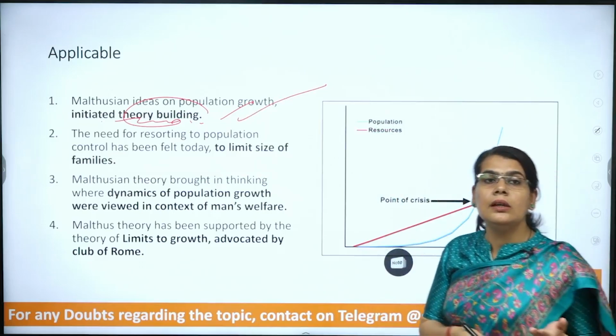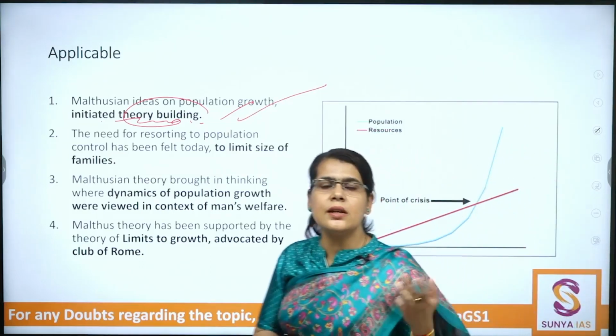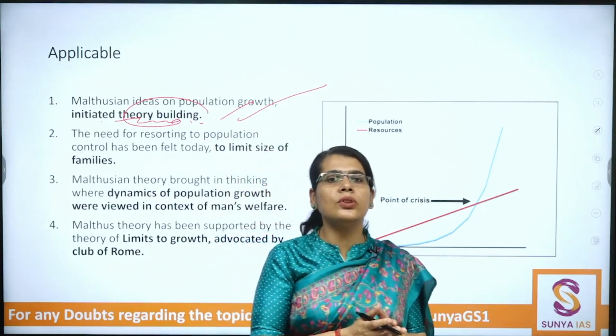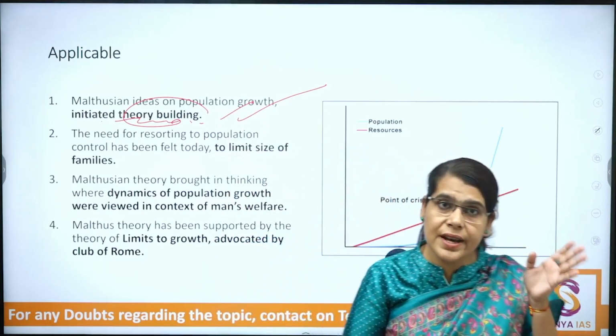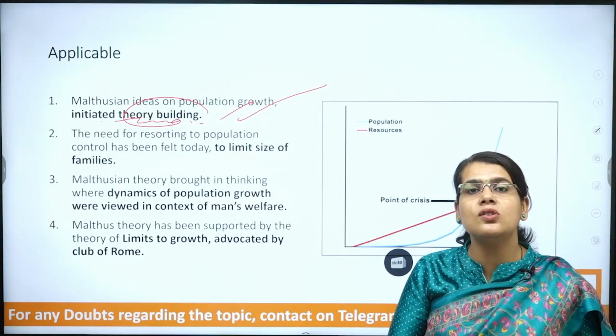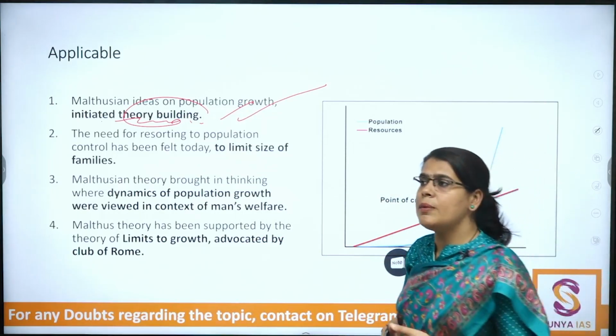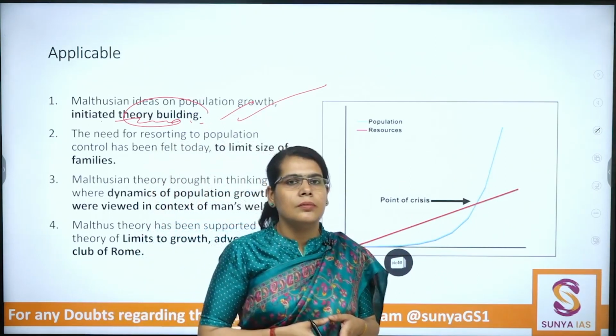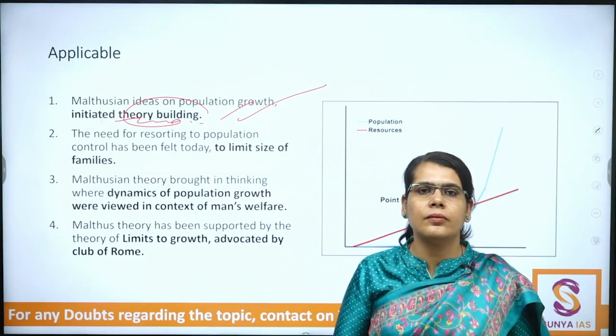Very importantly, second point, this idea itself that population growth can have an impact on resources, now that has been acknowledged. Hence, different governments have formulated population policies.